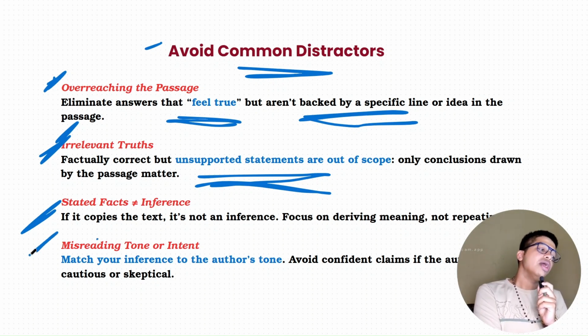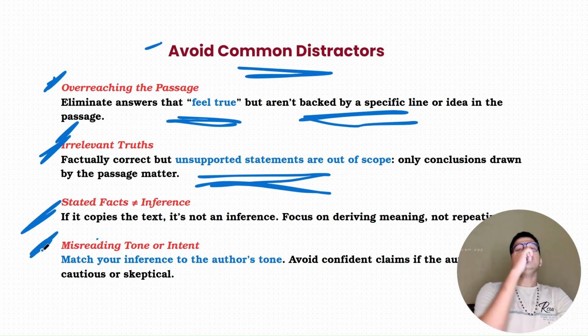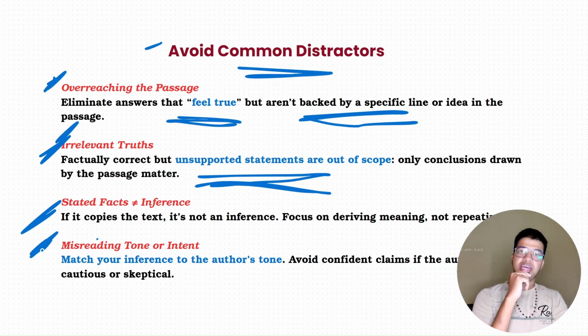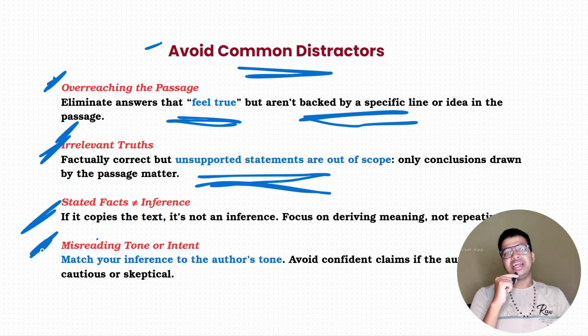And misreading the tone. Inference में एक और बहुत important चीज आ जाती है, tone को समझना of the author. I have these lectures, I understand these are not मतलब that lengthy or that comprehensive in itself, but in the batch when I teach, I do not essentially start from teaching question types. My first two lectures will be teaching you how to actually read. Active reading कैसे करनी होती है. In the batch, people of the batch, if you are also watching this video, you will be able to relate how we read passage together and mark them as arguments, claims, substantiation. This substantiation relates to that, all of that.